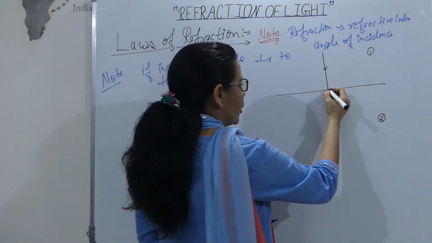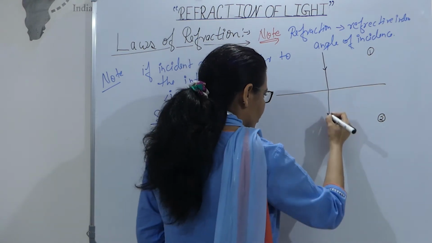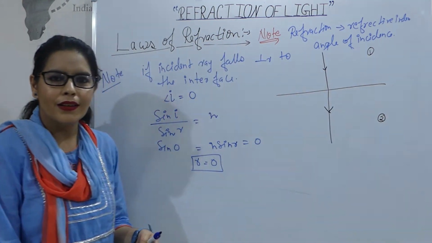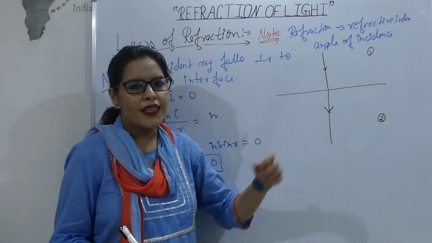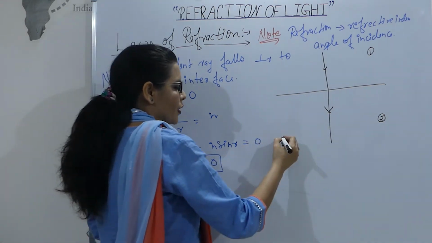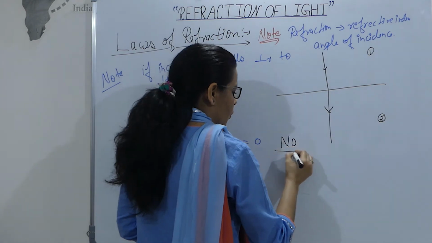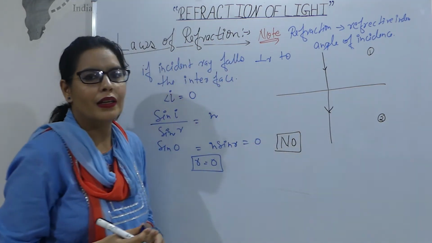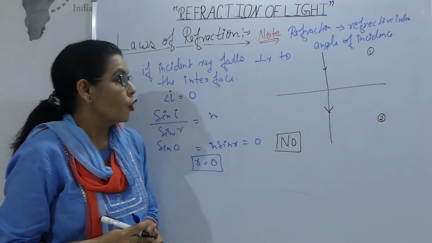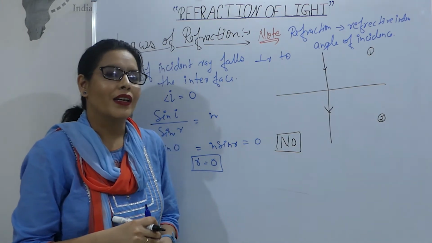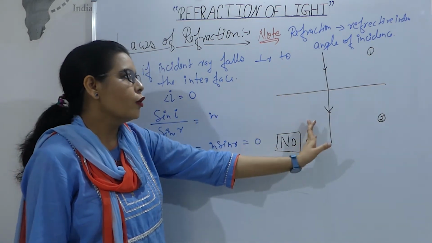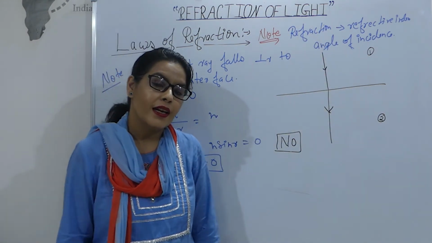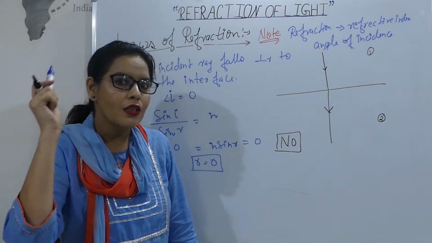It means how the light will go? Straight like that. So what do you see here? What do you think? Refraction is happening? If you look at the picture, the answer is no. Refraction is not happening here. But I say no, refraction is happening, because refraction doesn't depend only on the angle of incidence. It also tells about the change in the velocity.